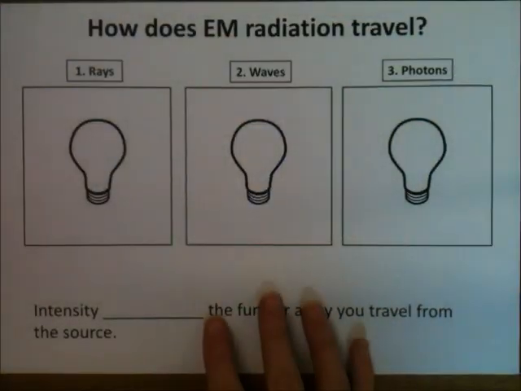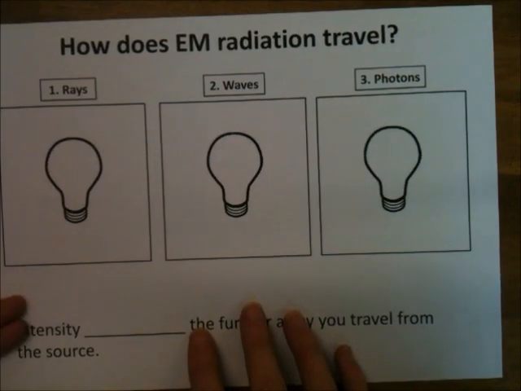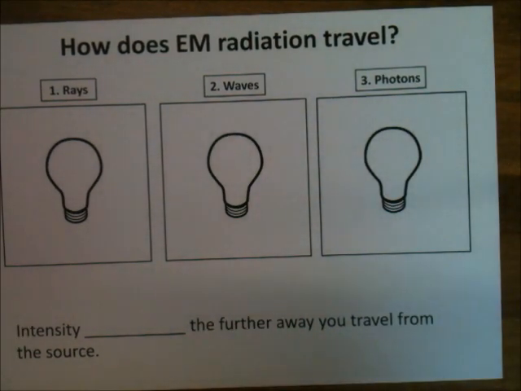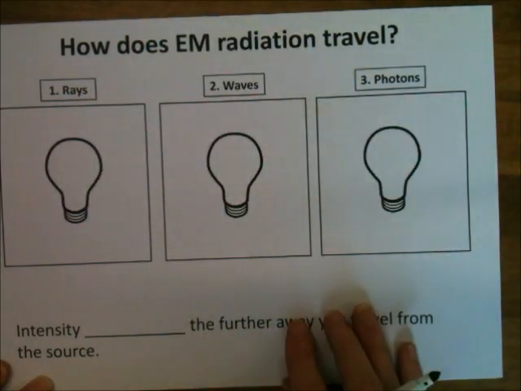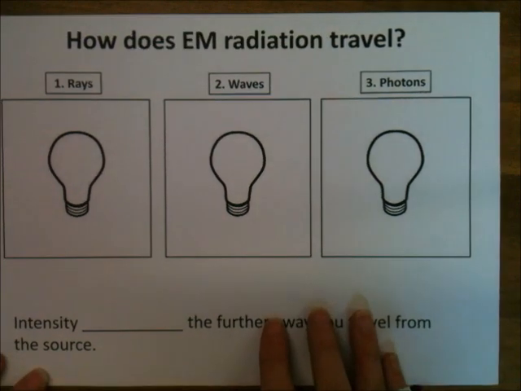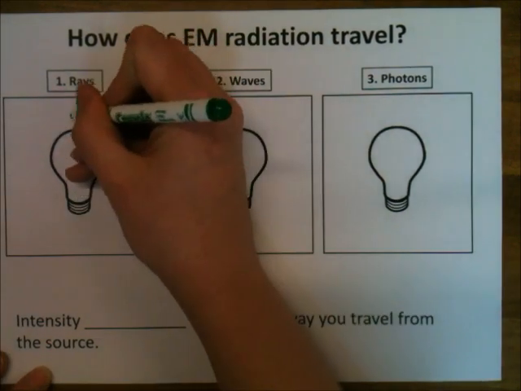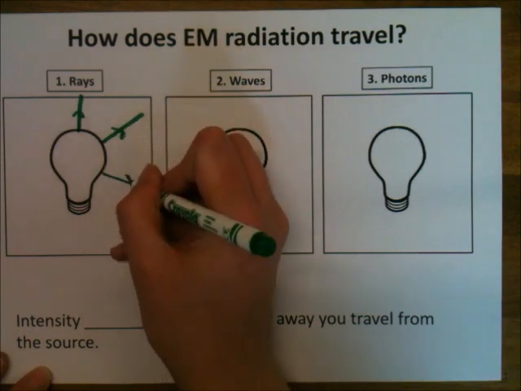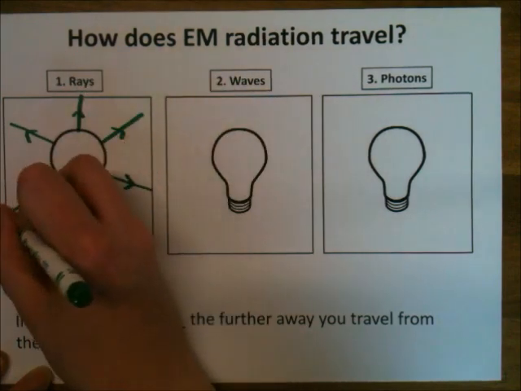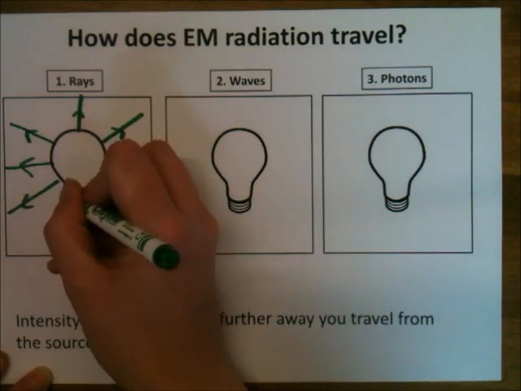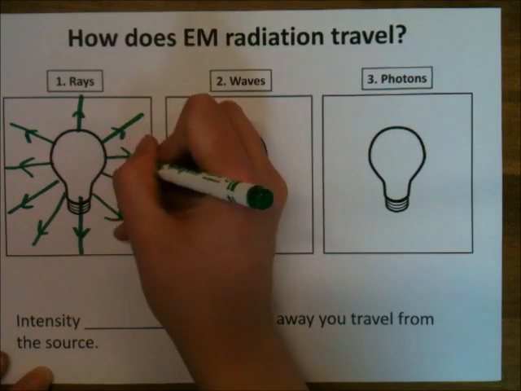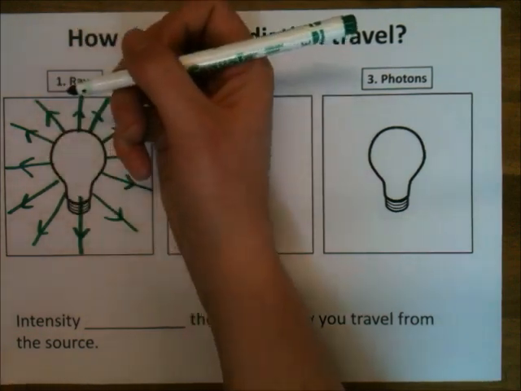Now, the final thing we need to know about is how EM waves travel. Okay, now it travels in straight lines usually, unless it's reflected off something, but we can draw that in different ways. So there's 3 different types of diagrams. Now, the first is a ray diagram, and we draw that. I've got a light bulb here because it's just easier for this kind of thing to just imagine light, because we're used to light a lot more than the other ones. So a ray diagram, EM radiation comes out in straight lines, and the arrow shows me what direction the radiation is going. So I can draw as many as I want. There we go. Straight lines, these are rays.